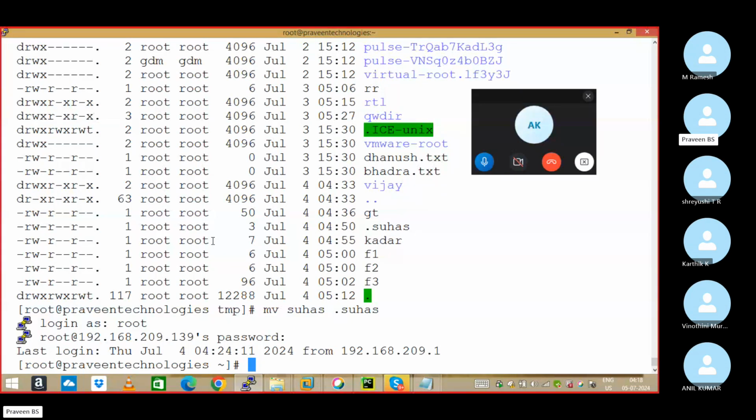Cut and paste is a move command. Copying the file to a different path is a different file.